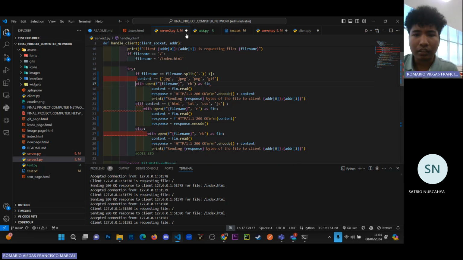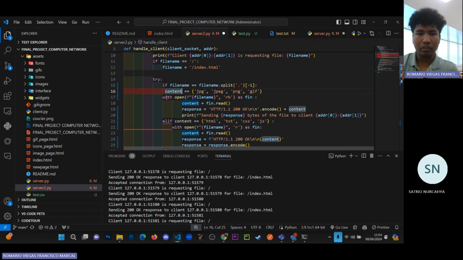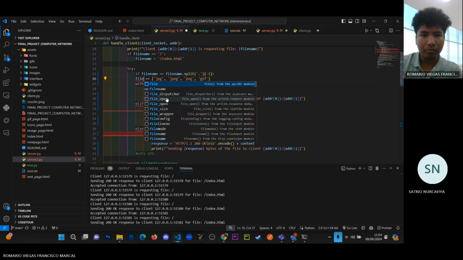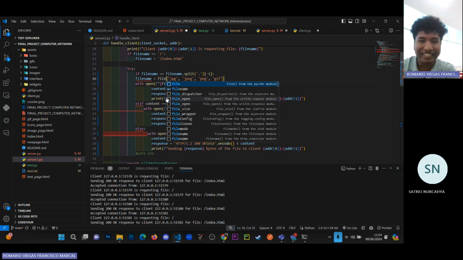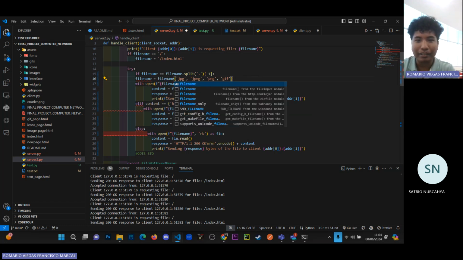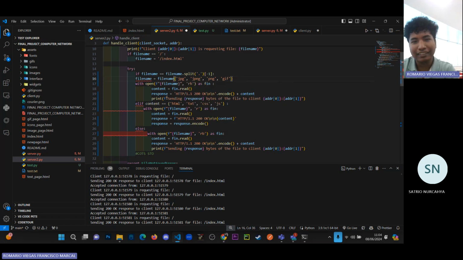Ini salahnya di mana ya? Expression. Aku lupa sih. Oh enggak, ini file name. File name dot jpg. Punya aku tulis file name dot apa gitu? Dot format kayaknya. Content response print.